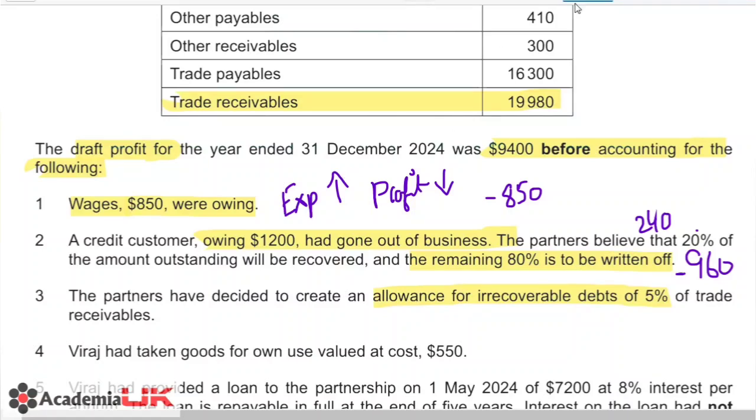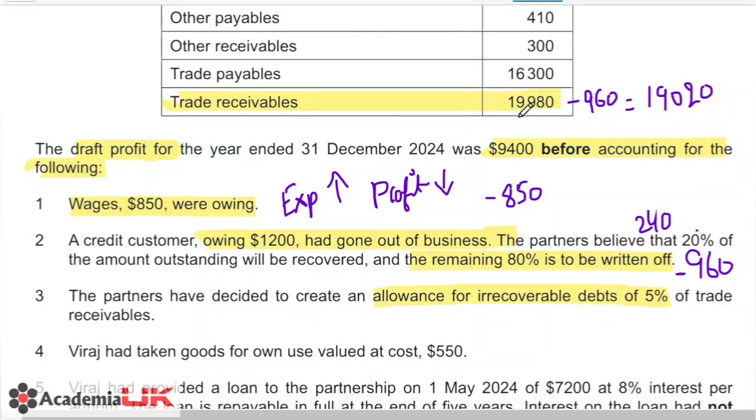Like I mentioned earlier, from this amount of 19,980, we should deduct the confirmed bad debt. So we deduct 960 from this, and we will be left with 19,020, and then we can simply take 5% of that value.